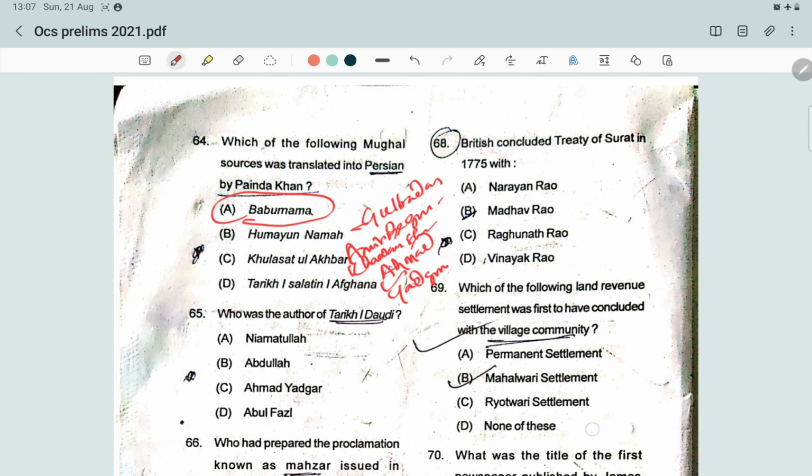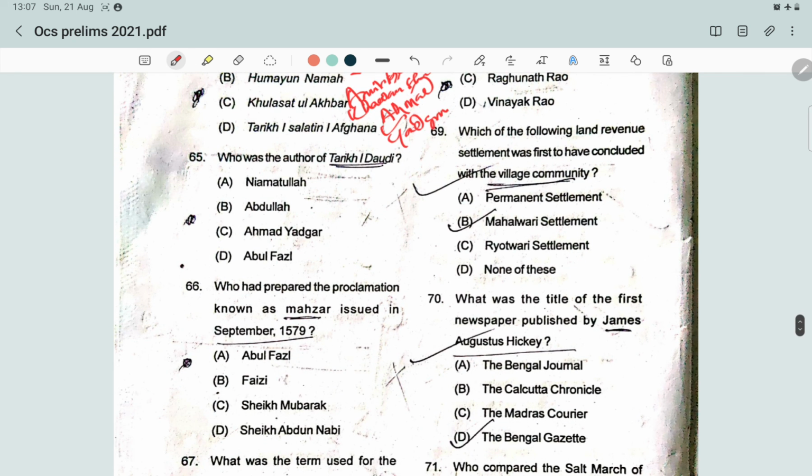Next question. Who was the author of Tarikh-i-Daudi? Tarikh-i-Daudi was written by Abdullah during the reign of Jahangir. So the correct answer would be Abdullah. Abdullah collected these scattered records of the Afghan Sultans, and it deals with the history of the Afghan rulers from Bahlol Lodi of Delhi to Daud Khan Karrani, the last Afghan Sultan of Bengal.